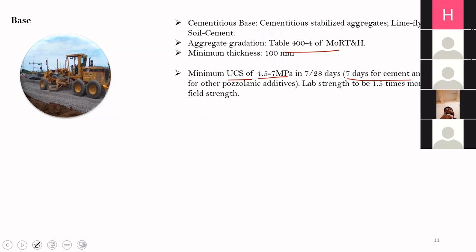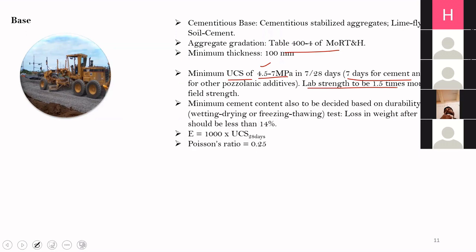In that case, after 28 days, this minimum requirement should be satisfied. And again, similar to the cement treated subbase, the lab strength should be 1.5 times the field strength.